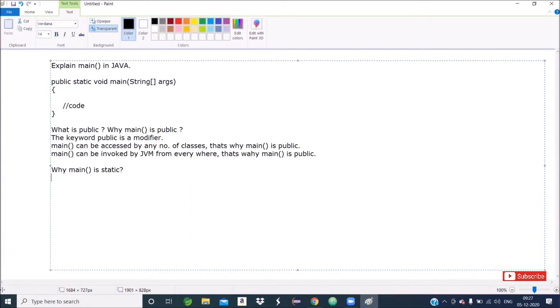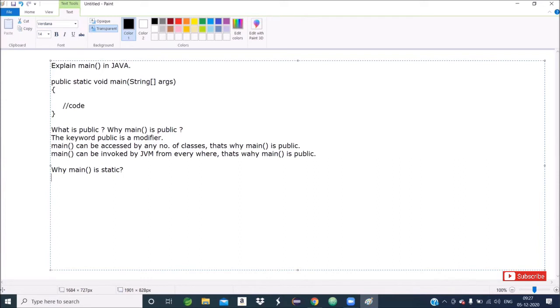It is possible to define a particular method more than one time, but you can't define the exact main method more than one time. So static represents only one copy.